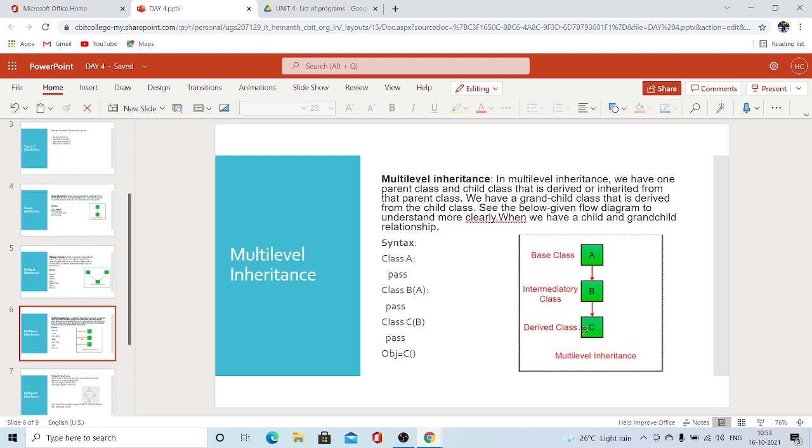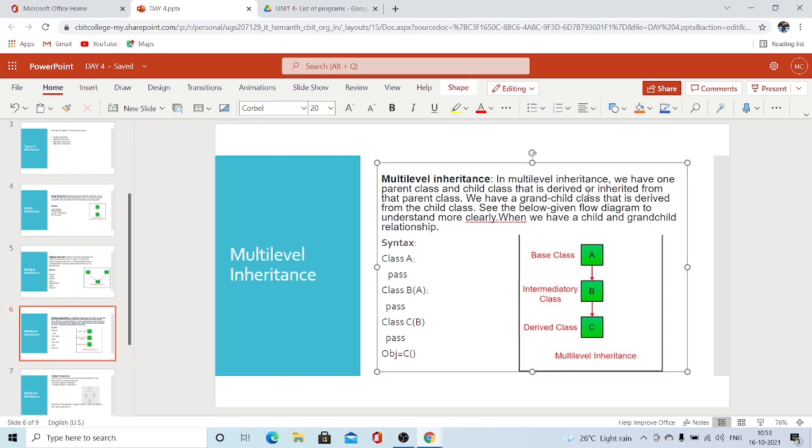We'll have more than one level. I mean, we'll have a base class, an intermediary class, and a derived class. This derived class will contain the characteristics of both A and B at the same time. Just like you, your children, your grandchildren. You can understand it much better that way. Yeah, you got it right.